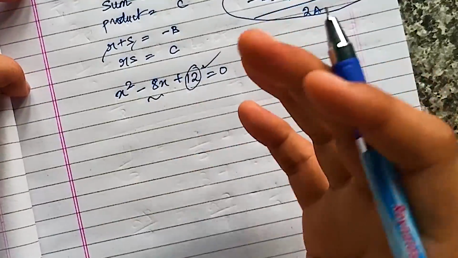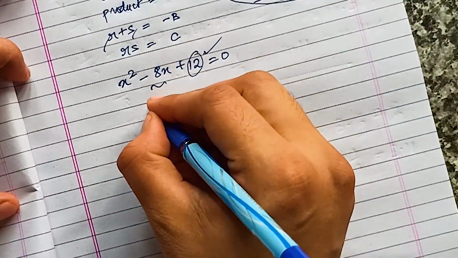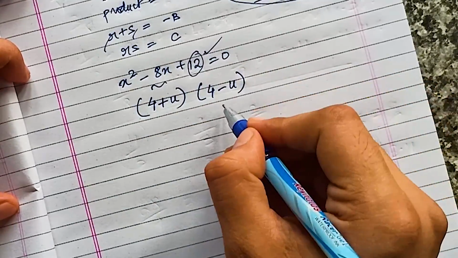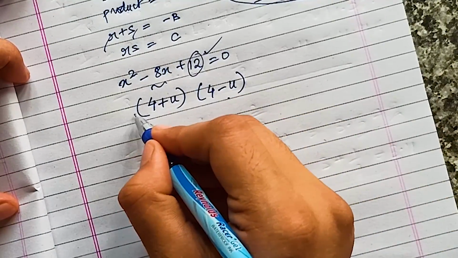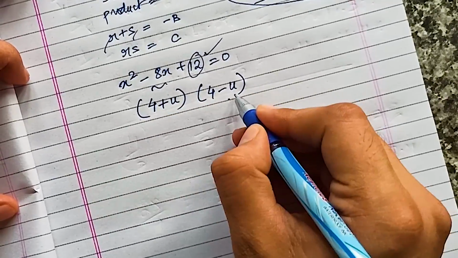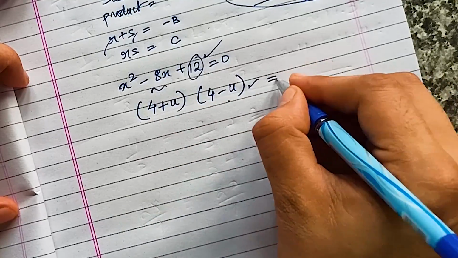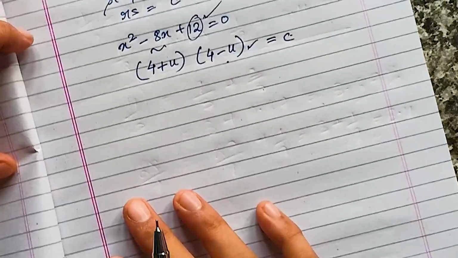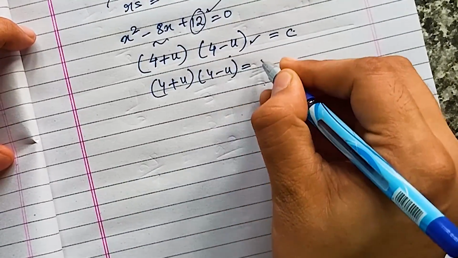If we think in that manner, then we can find two numbers like this: 4 plus u and 4 minus u. Can we say that the summation of these two will have to be minus 8, right? Of course, you have to add the negative sign over here, but that's not required; we are just taking the roots. If we multiply them, then we should get c. And what is c over here? It is nothing but 12. So 4 plus u into 4 minus u is equal to 12.